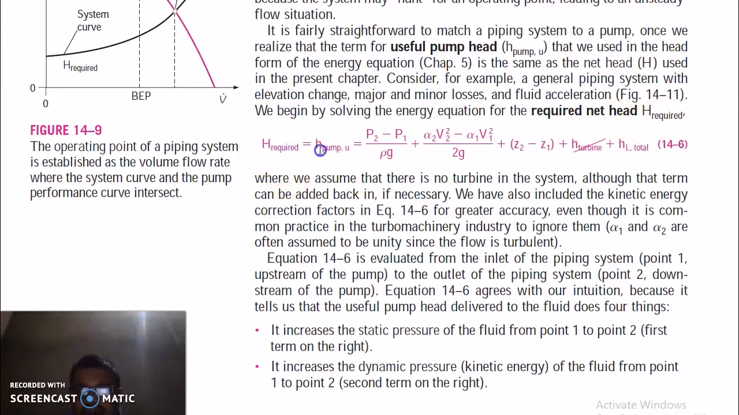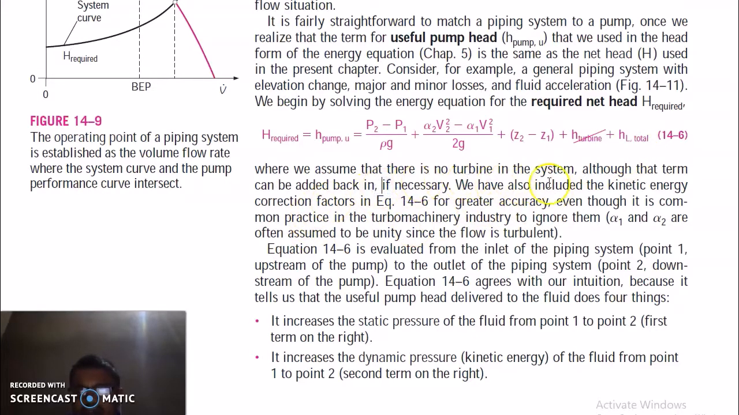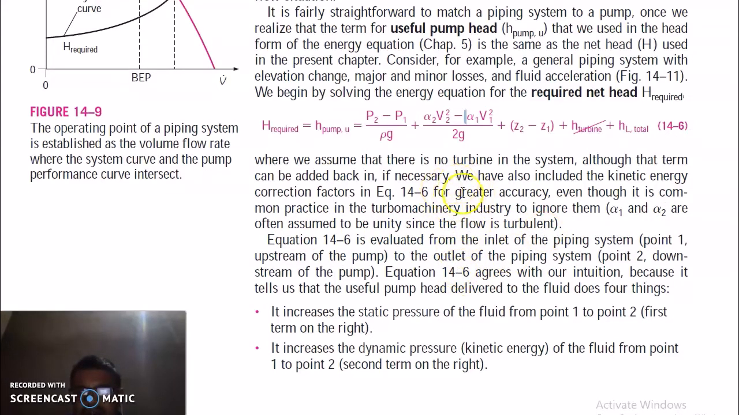H required is equal to the head of the pump required, which is equal to (P2 minus P1) over rho g, which is the change in pressure head, plus the change in kinetic head, plus the change in datum head, plus the total head loss. Head loss is within the pipes. We assume there is no turbine in the system, although the term can be added back if necessary. We have also included the kinetic energy correction factor, alpha. Alpha 1 and alpha 2 are often assumed to be unity in a turbulent flow case, so you can solve this equation, and from here you will get this head.